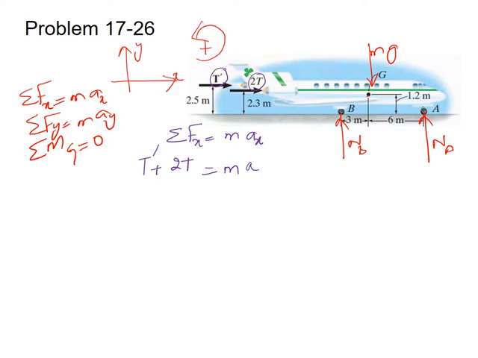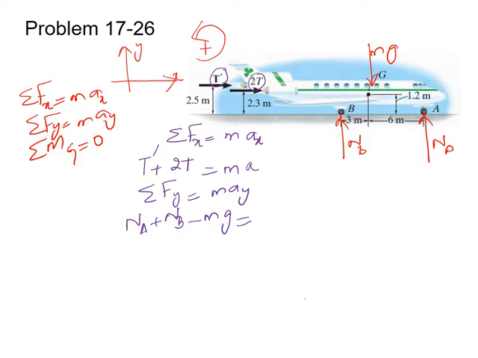By using the second relationship, sum of forces in y direction equals m a y. The forces acting in the y direction are NA, NB and the weight. NA and NB both act in the positive y direction, so we use the positive sign with the normal reaction forces at point A and point B. However, the weight acts in the negative y direction, so we use a negative sign: minus mg is equal to m a y.